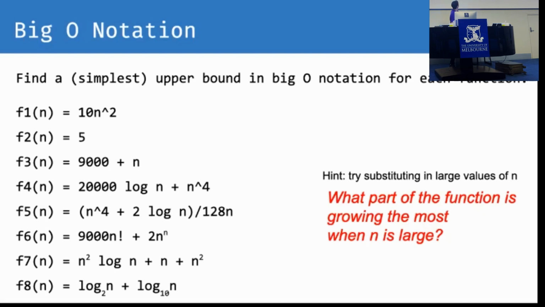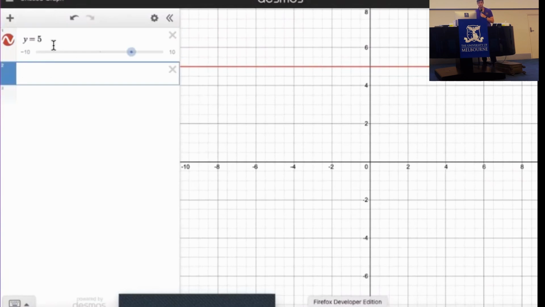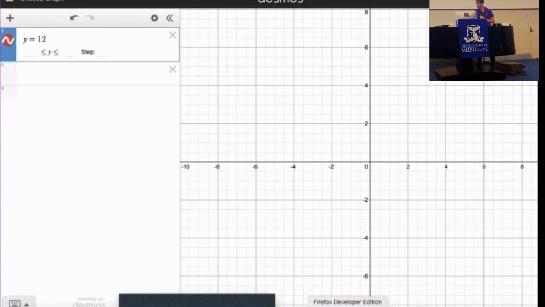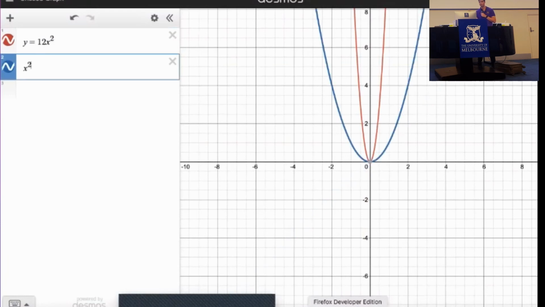Okay, what I'm going to try and do, just to make it as clear as possible, is get decimals out. So I should actually do the previous one first. The previous one, I believe, was 12x squared, right? The way we could upper bound this, if we're going to put an x squared here, is to define some constant that we can multiply it by that will always be greater than this.